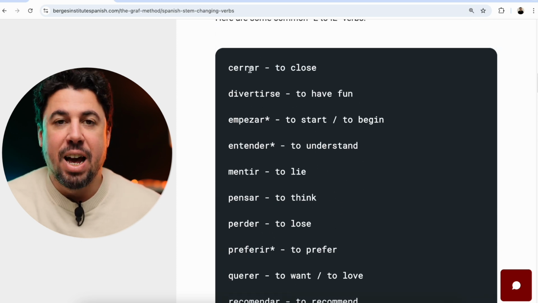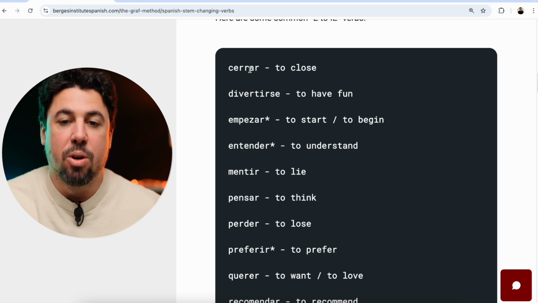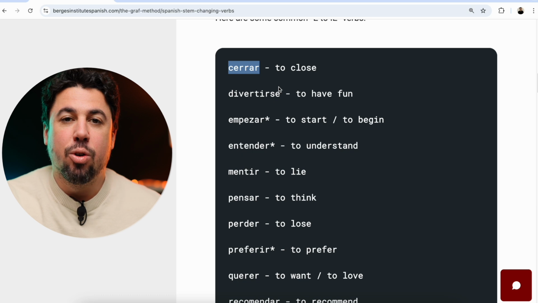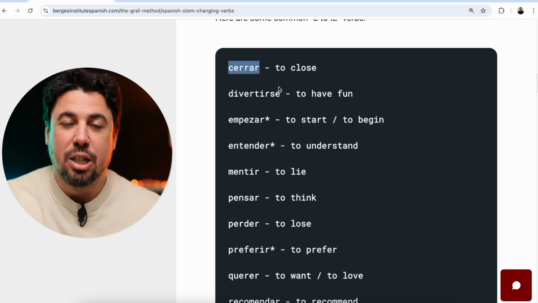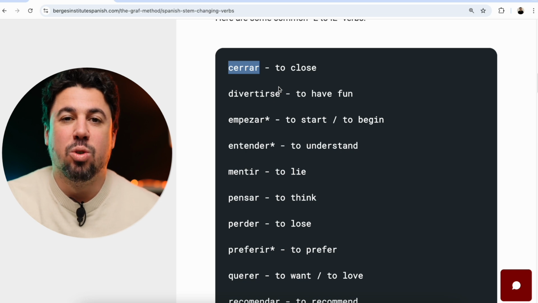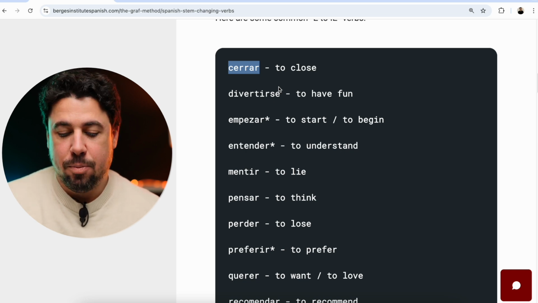Let's try cerrar, to close. I'm going to do it with the personal pronouns. So cerrar, yo cierro, tú cierras, él, ella, usted cierra. Nosotros, nosotras cerramos, no stem change in this person. Vosotros, vosotras cerráis. Ellos, ellas, ustedes cierran.